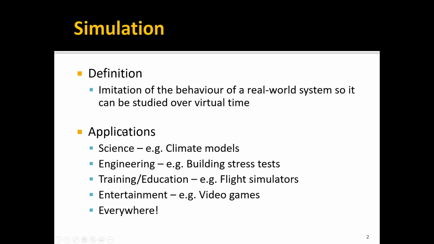In this video, we'll introduce the final chapter of the course, Simulation and Pygame, starting with an understanding of simulation itself. So simulation is an attempt to model and imitate some real system so that it can be studied over virtual time. Real-world systems are highly complex, and they're sometimes difficult to study manually, so computational models attempt to distill the core mechanics of a system down to equations or algorithms that can then be studied on a machine.